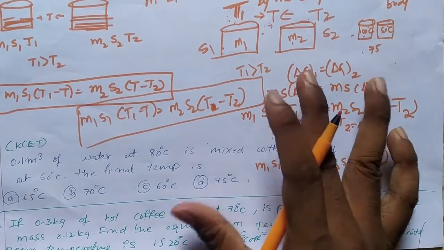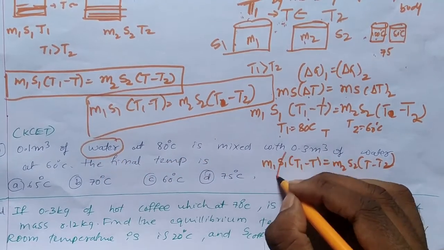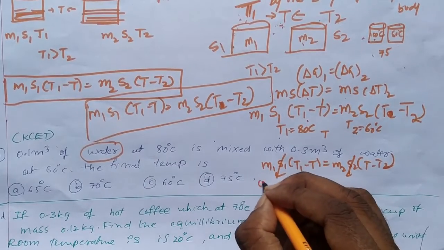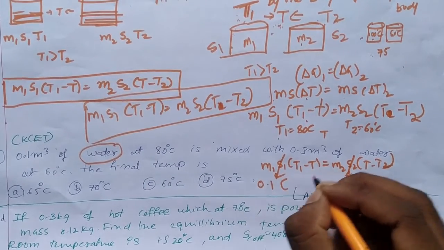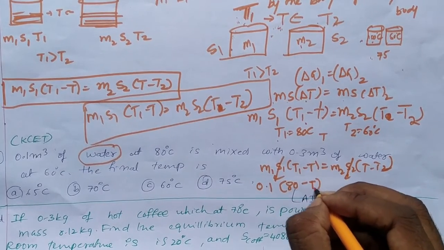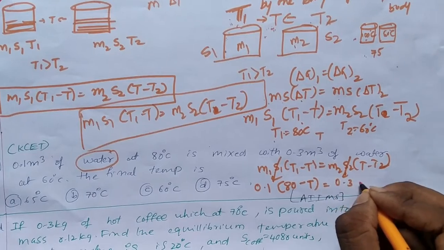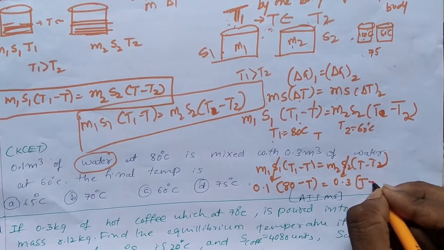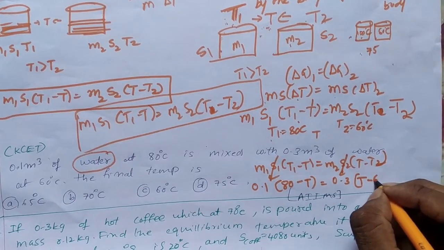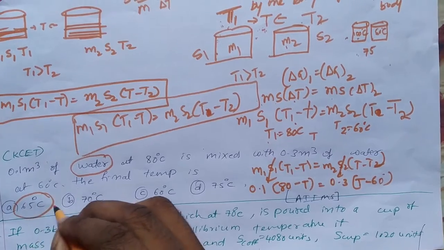But here we are considering only water throughout the problem, so specific heat gets cancelled. M1 is how much? 0.1 is M1. T1 is how much? 80 degree. We have to calculate equilibrium temperature, so I am writing T as it is. M2 is how much? 0.3. In the same way, T I am writing as it is because it is also the equilibrium temperature. What is T2? 60 degree is T2. If you solve this, you will get 65 degrees Celsius as the answer.